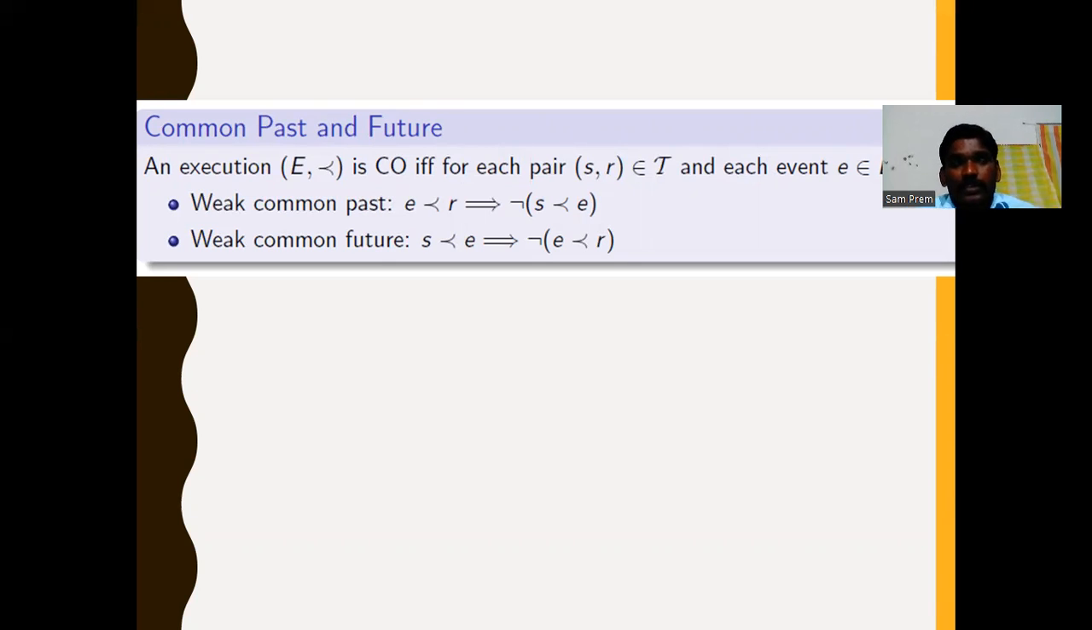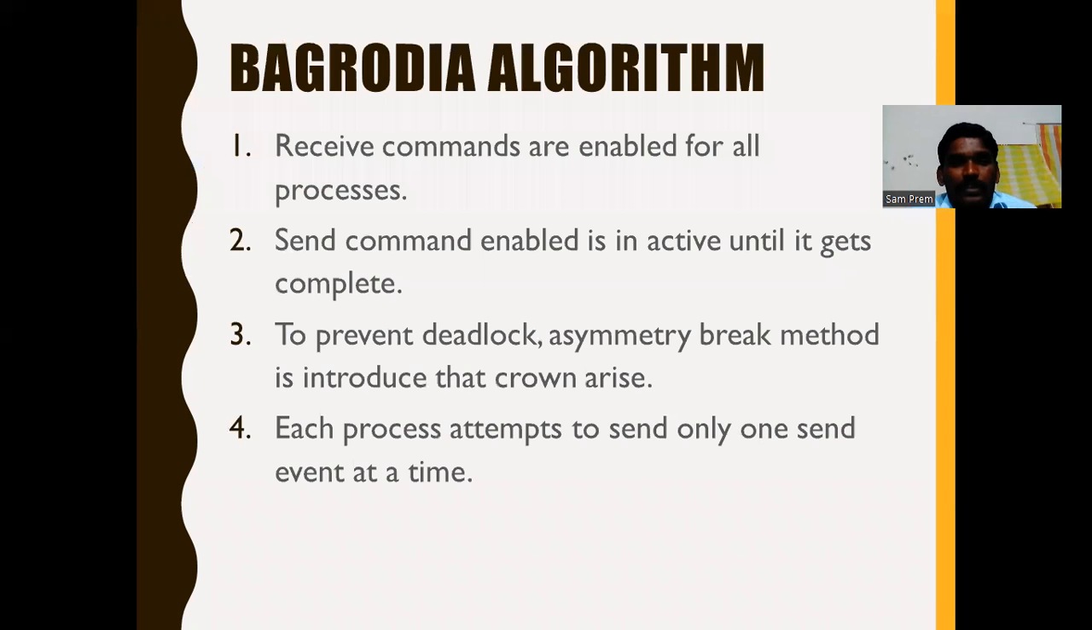These are the concepts of distributed computations and message ordering communications. In that we have an algorithm for message ordering, the Bagrodia algorithm. Receive commands are enabled for all processes in the interconnection of networked computers. We have n processes. Each and every process that wants to communicate sends a permission request. After getting the permission, it sends the events.